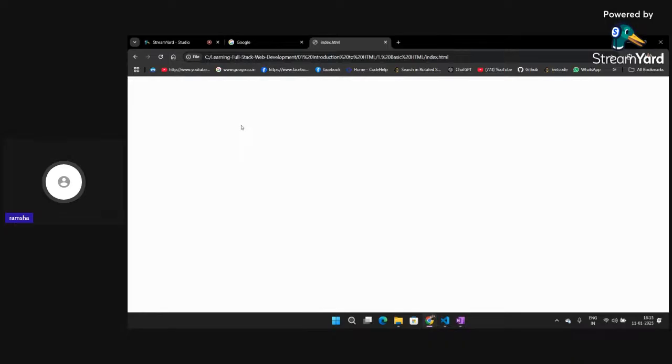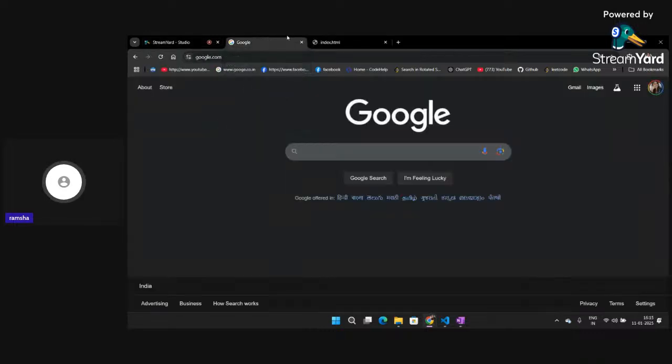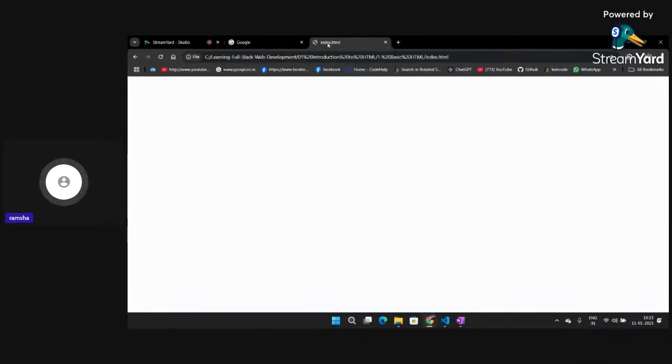So suppose this is your browser page. You can see at the top this is index.html written here as the title. But if you see the www.google.com page, at the title I am getting an icon and the logo of Google. It's not the name of the file.